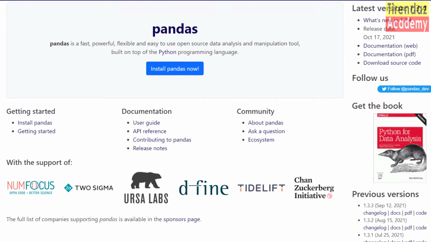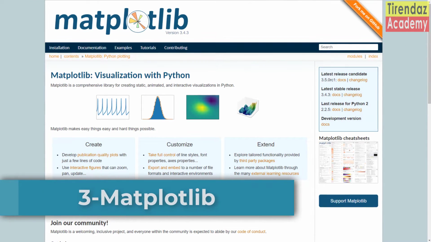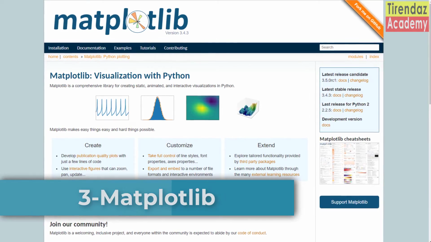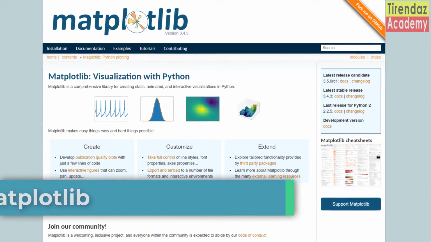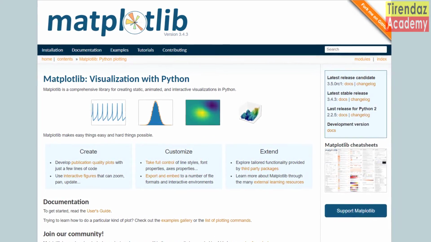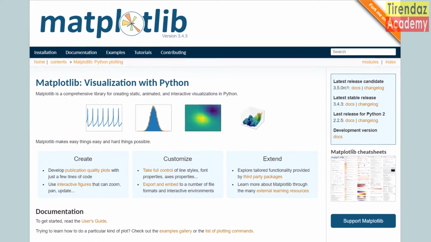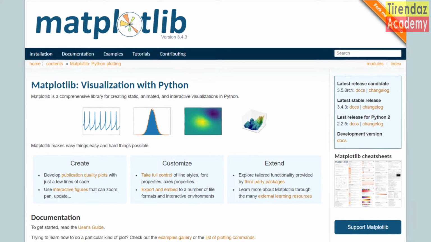Okay, let me explain another library, Matplotlib. As you know, it is very important to understand the data before building the model. Data visualization is the easiest way to understand data. In addition, data visualization is one of the important stages of data analysis. For example, charts help us find outliers in data or decide which model to use.